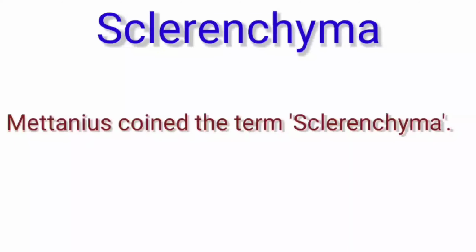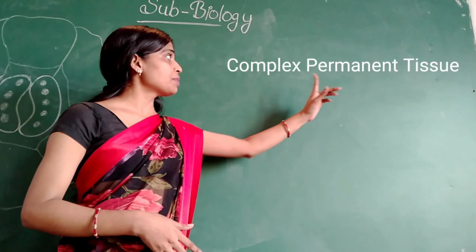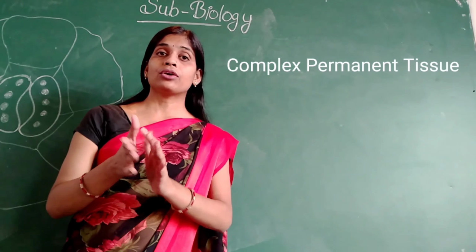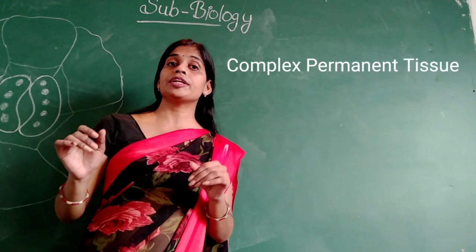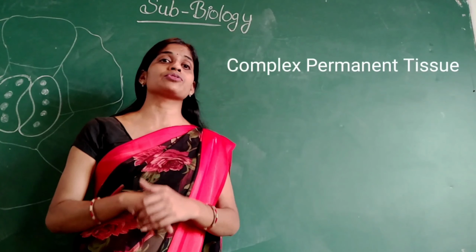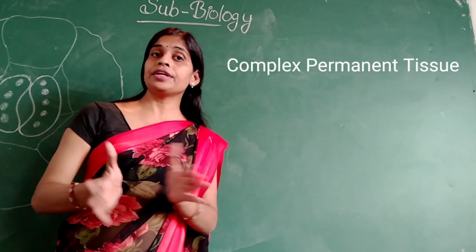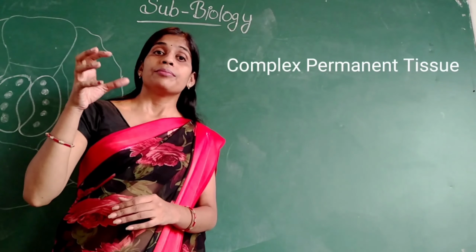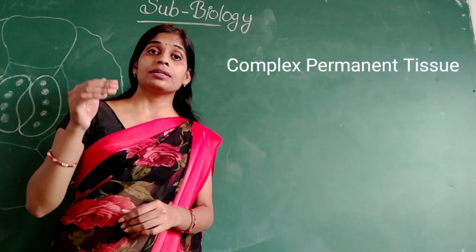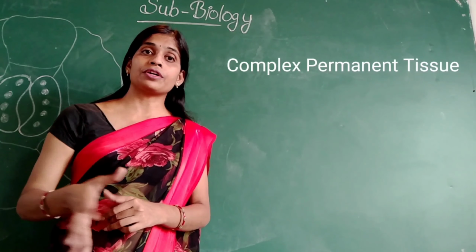So children, I hope you understand that there are simple permanent tissues and complex permanent tissues, and the complex permanent tissues are made up of different types of cells. From the different types of cells, they form the tissues that do a particular function.